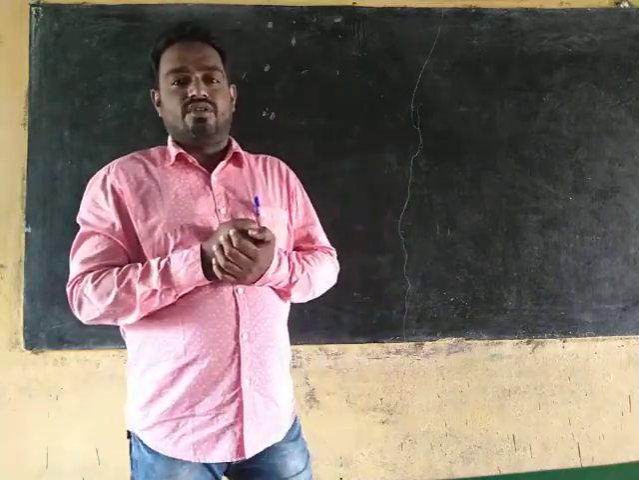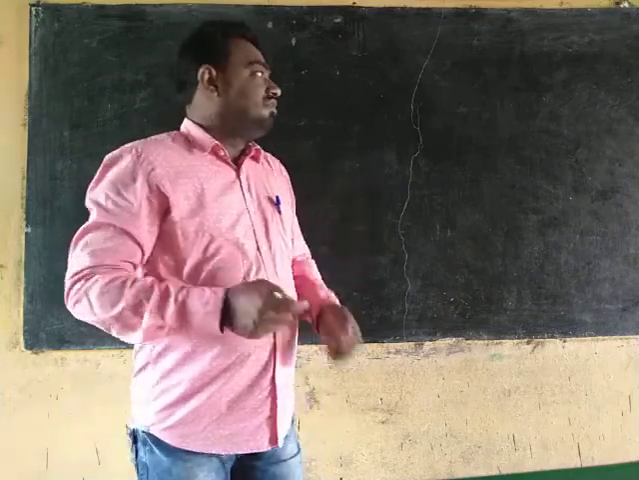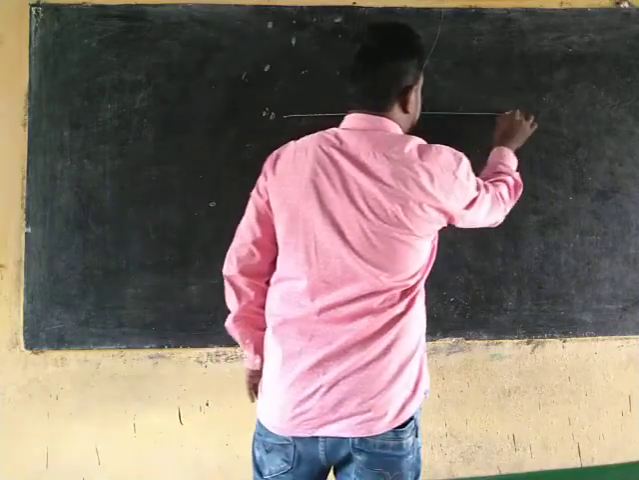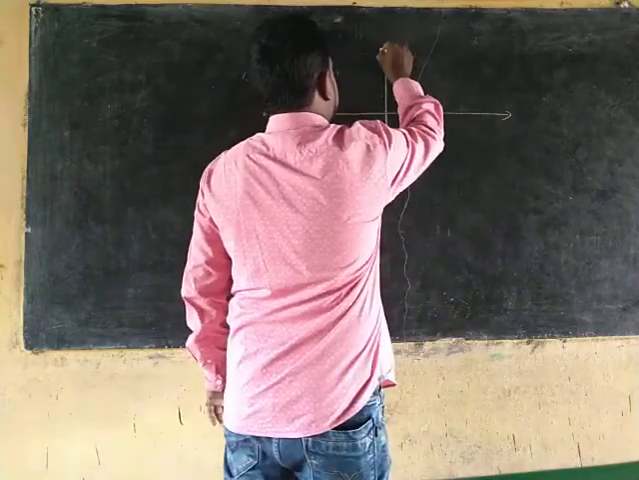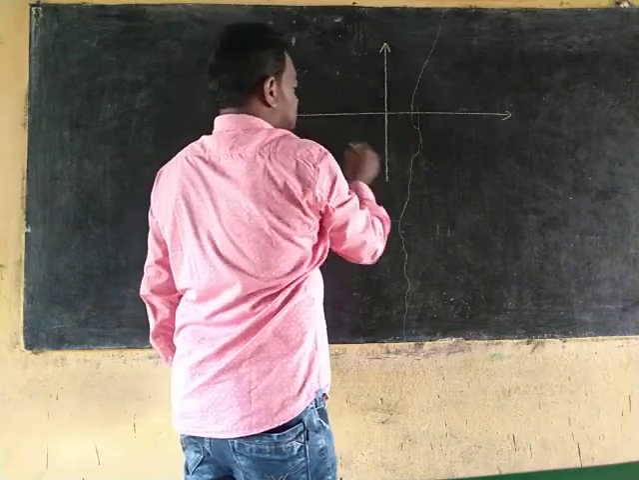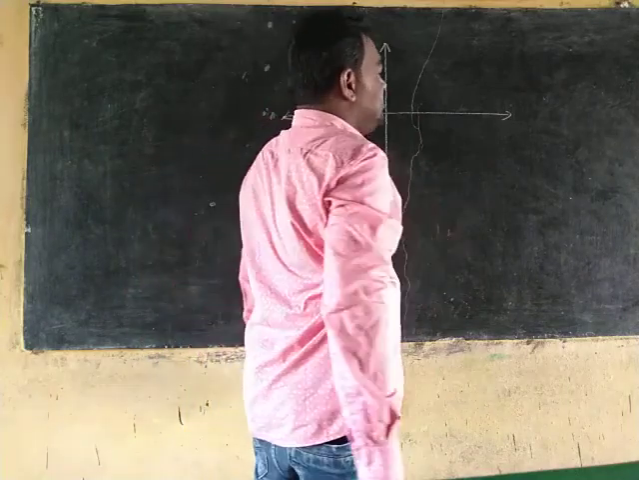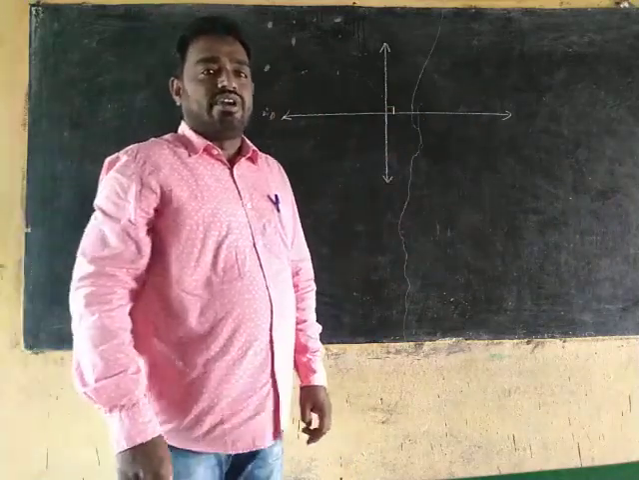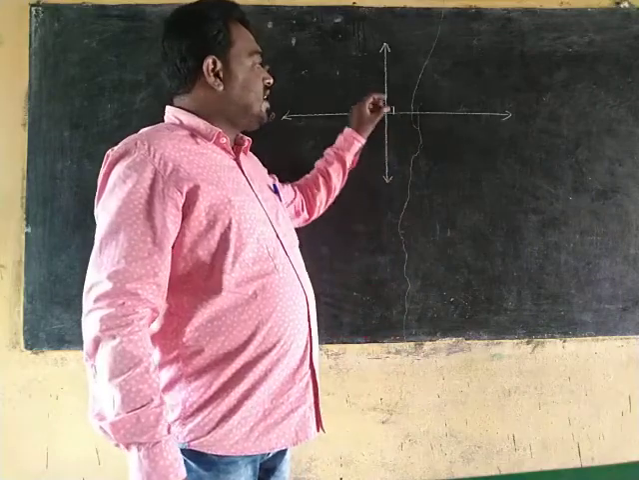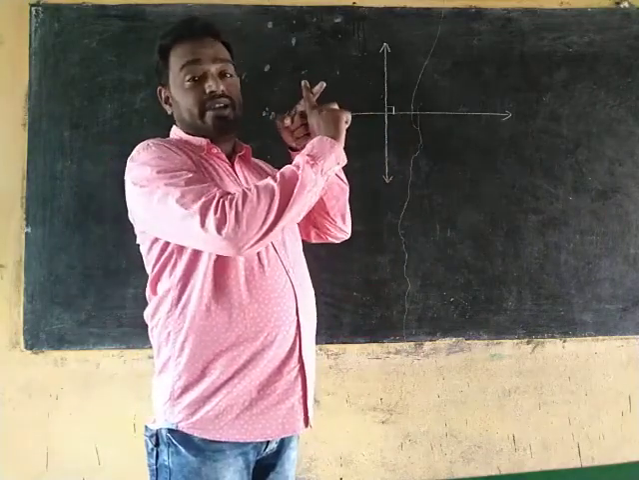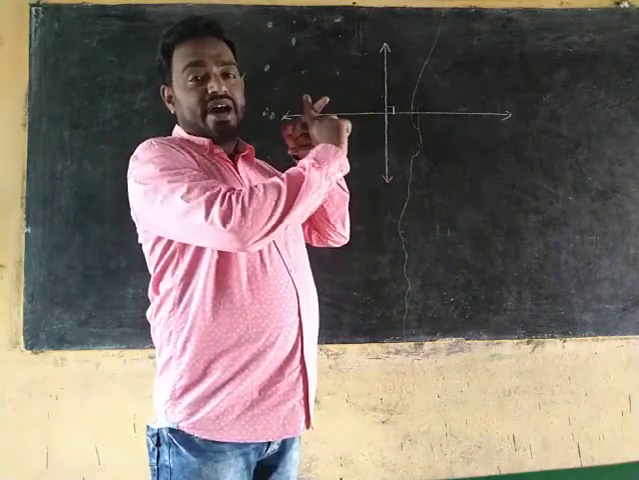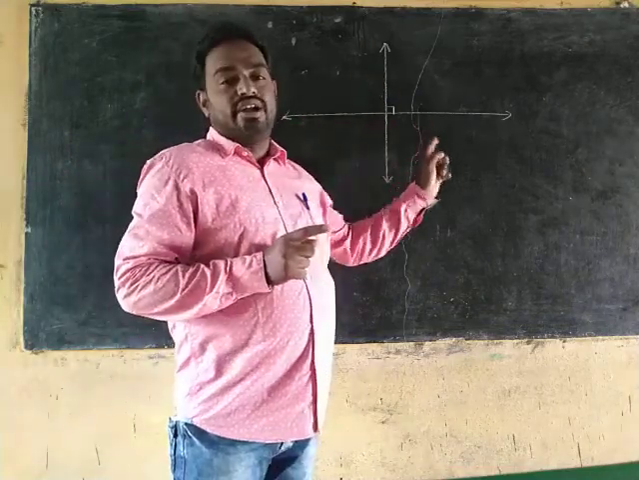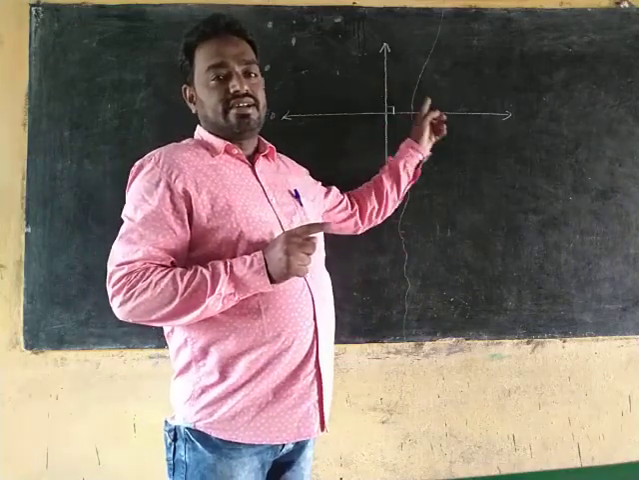How do you define the coordinate system? Let us consider two mutually perpendicular lines in the plane. Then these lines are called coordinate axes. Consider two mutually perpendicular lines in the plane, then these lines are called coordinate axes.